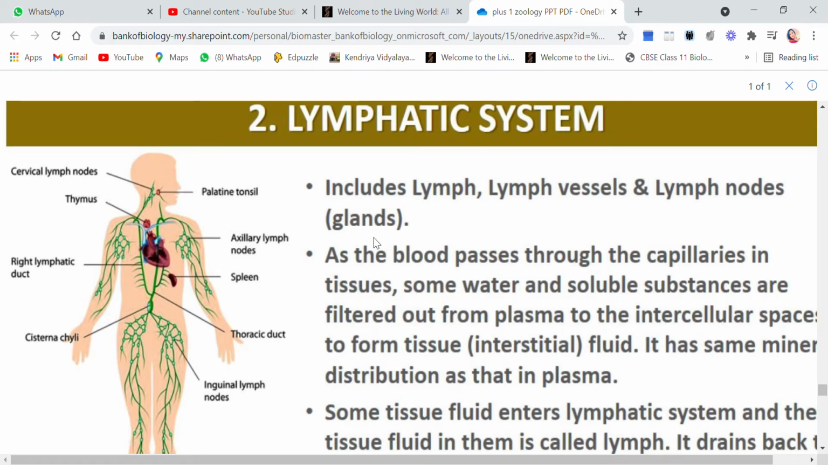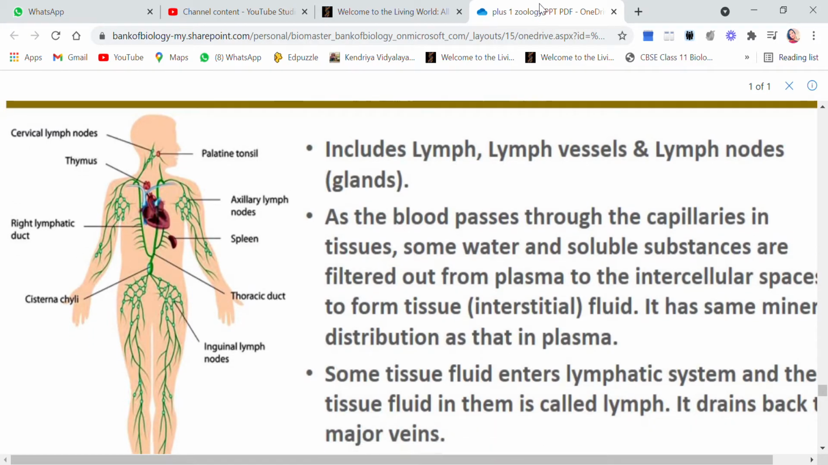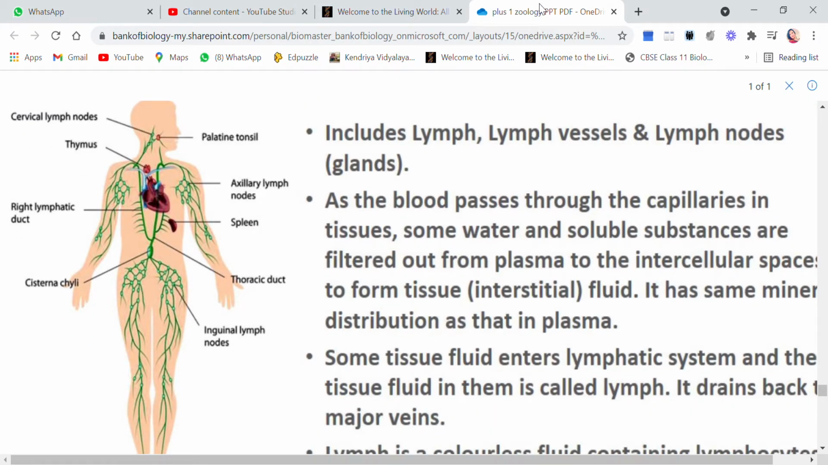So the next topic that we will do is the lymphatic system. So children, as we know, blood is a fluid connective tissue. Similarly, there is another fluid connective tissue that is present in the body. This is called lymph. So lymph includes lymph vessels and lymph nodes or glands.